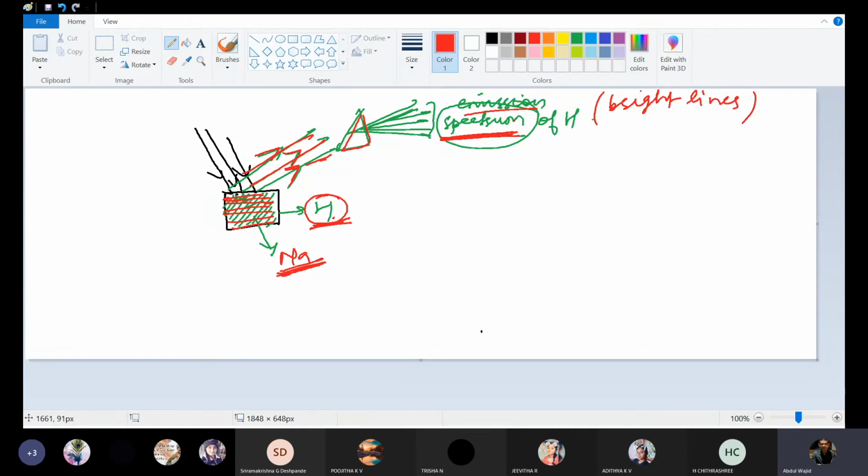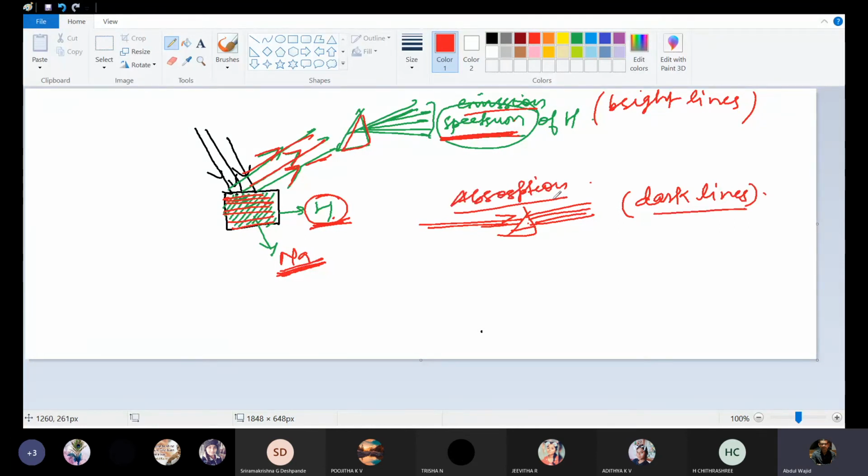And if it is an absorption spectrum, where light is passed through the material and then through a prism, then in that spectrum, which is due to the absorption of light, there will be dark lines. Lines will be missing in an absorption spectrum. So in an absorption spectrum dark lines will be there, while in an emission spectrum bright lines will be there.